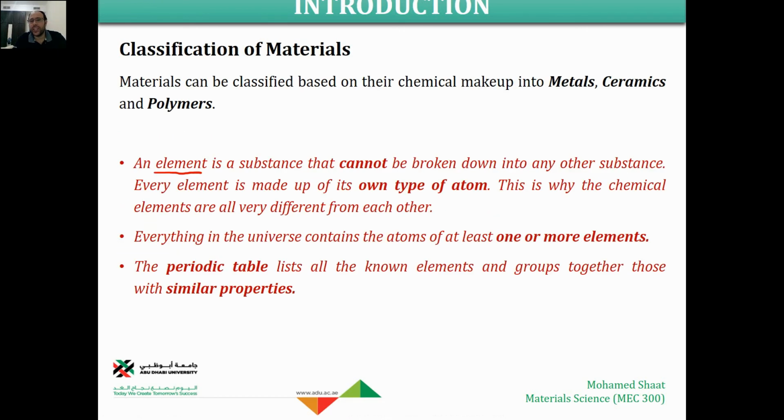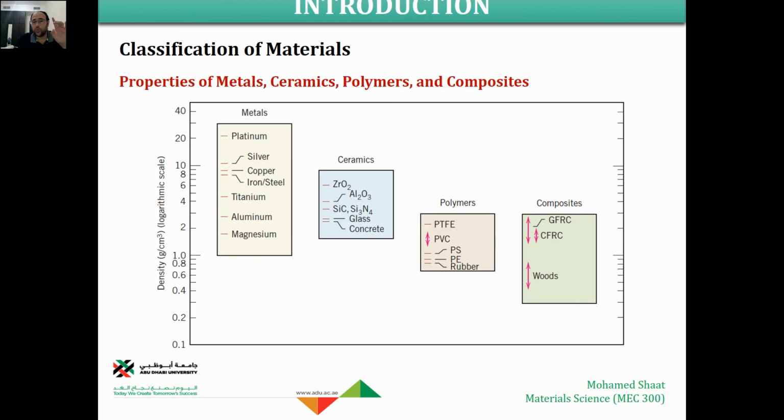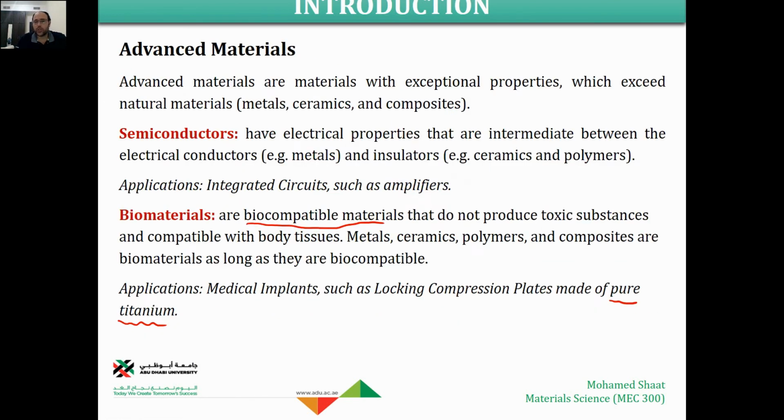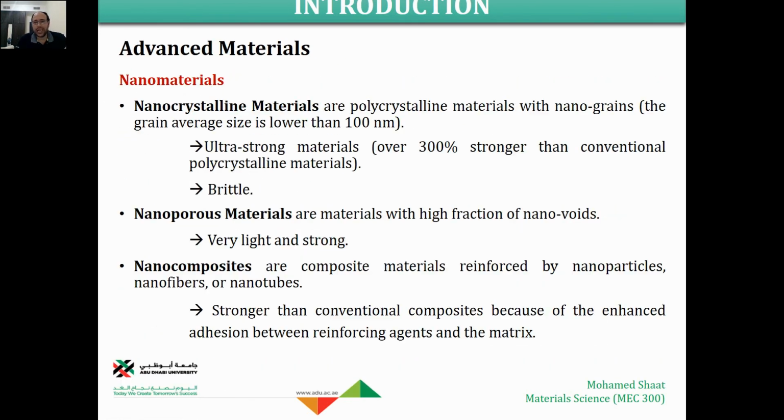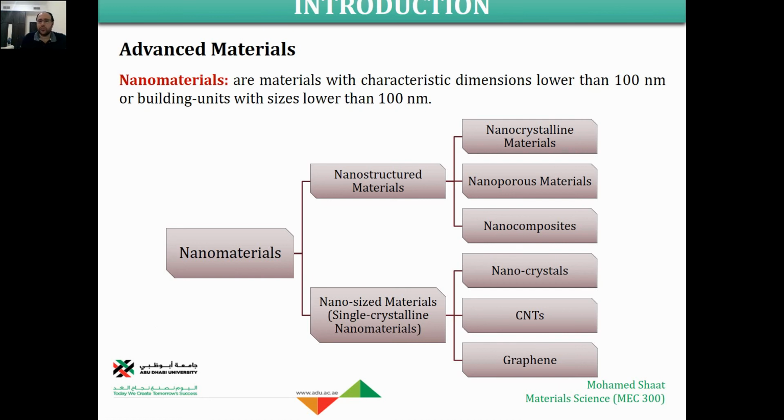So that's why we have the name nanomaterial. This is one group of nanomaterials, known as nanostructured material. The material consists of nano building units, not micro, so it is classified as nanostructured material.